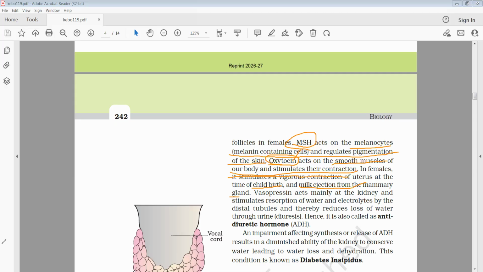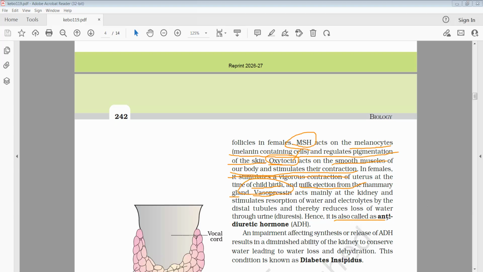Another important hormone which is secreted by the posterior part of the pituitary gland is vasopressin, which is responsible for reabsorption of water and electrolytes by the distal tubules in the nephrons and thereby reduces the loss of water in the urine.